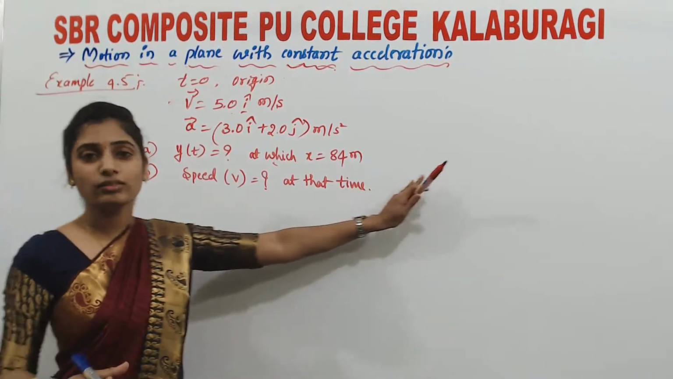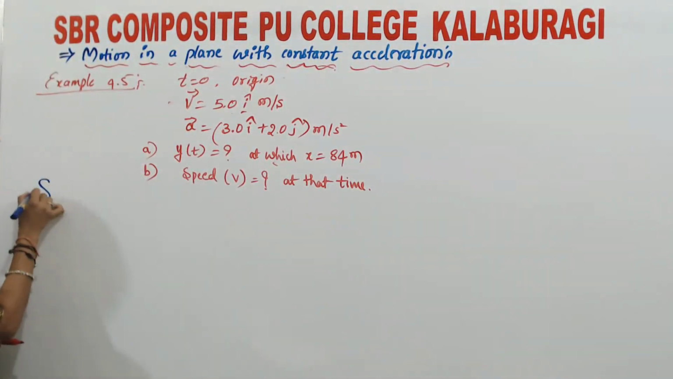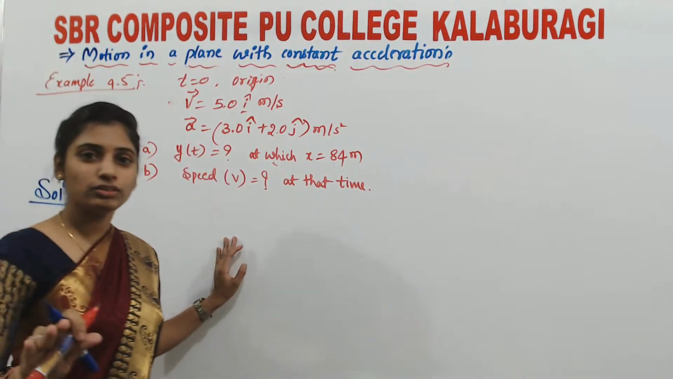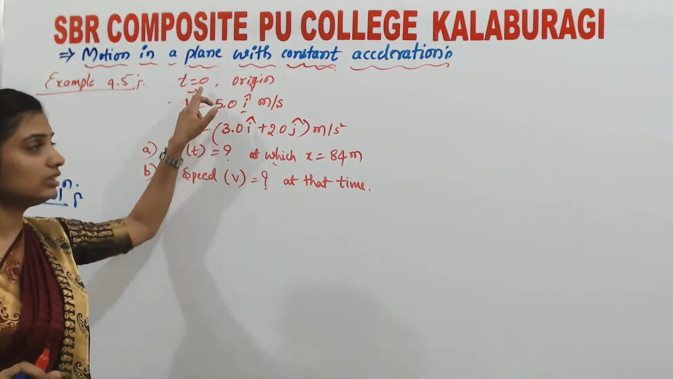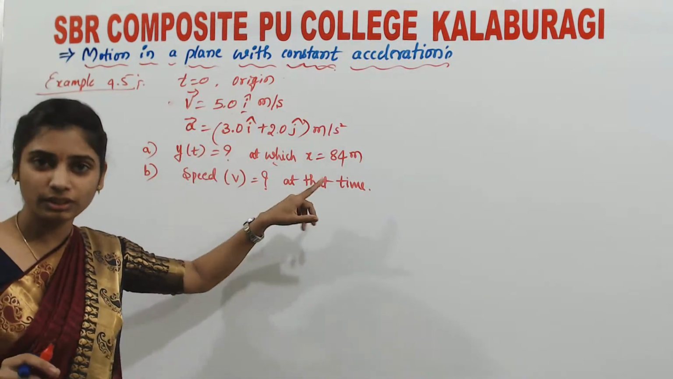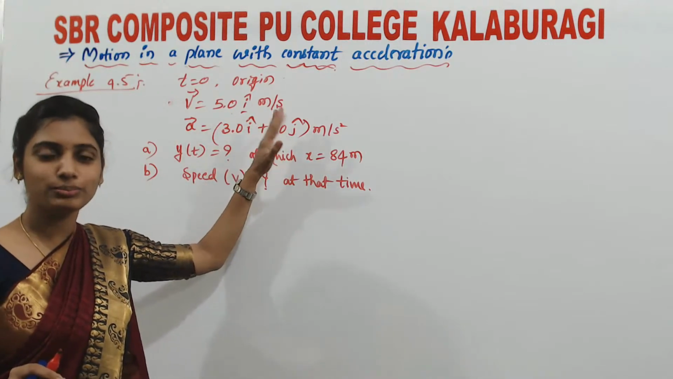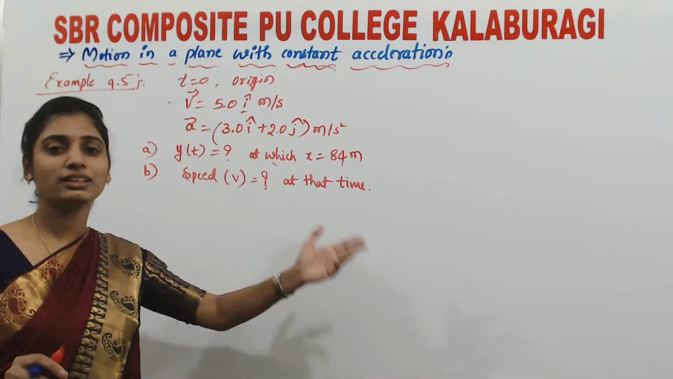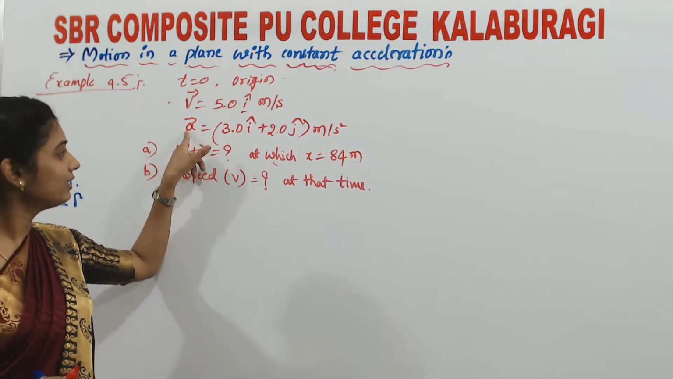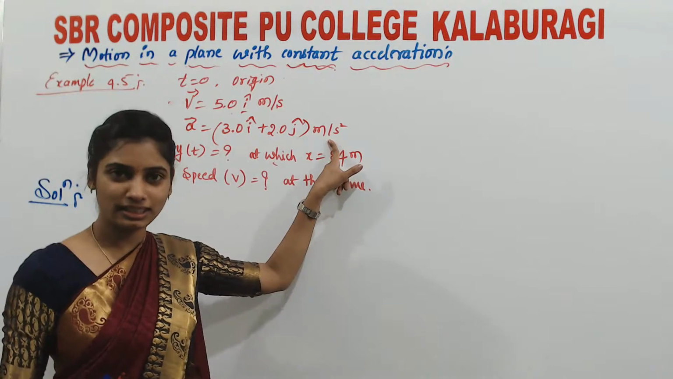Now we have got the expression for r. Solution: I hope all of you have got the numerical. A particle has started its motion at t = 0 from the origin, moving with a velocity of 5.0 i cap meter per second, and a force acts on the body so that its motion has an acceleration of 3.0 i cap plus 2.0 j cap meter per second square.